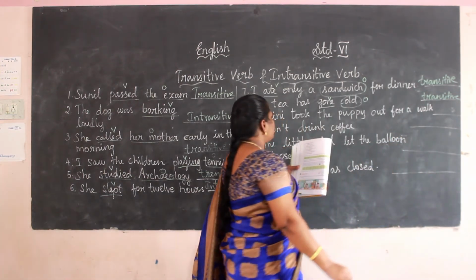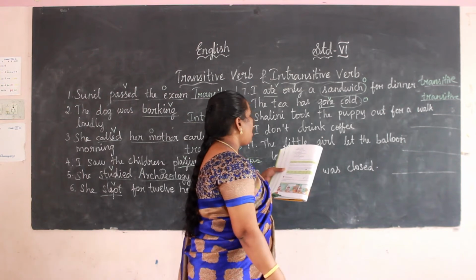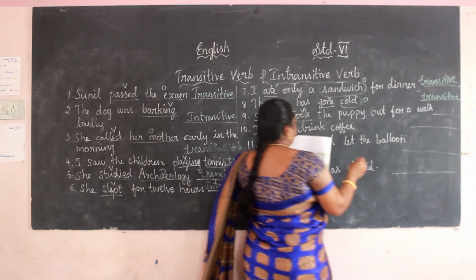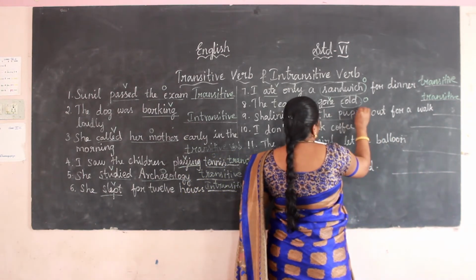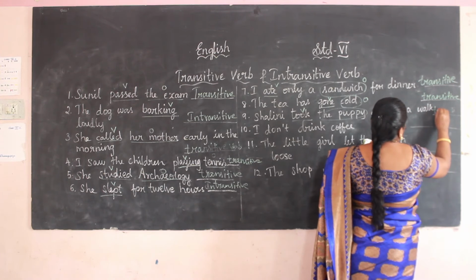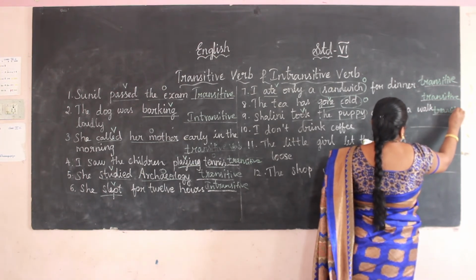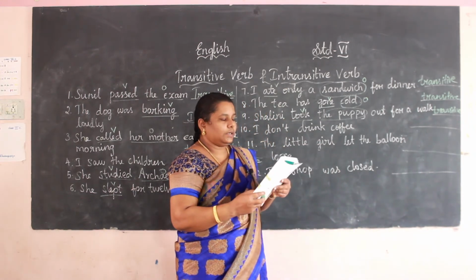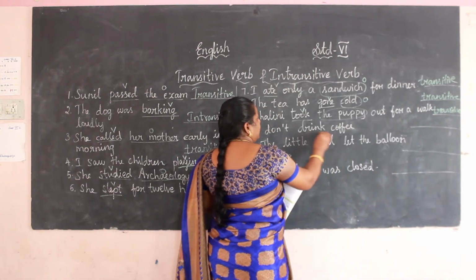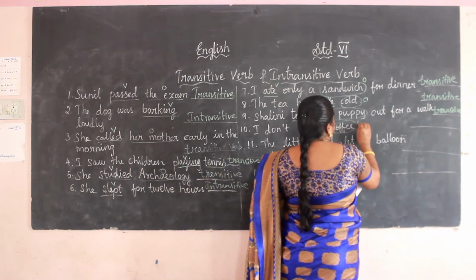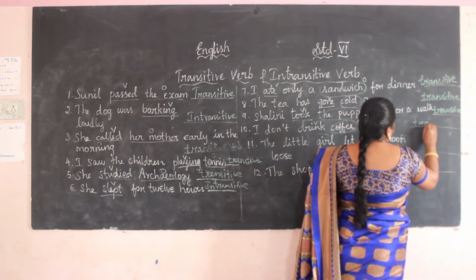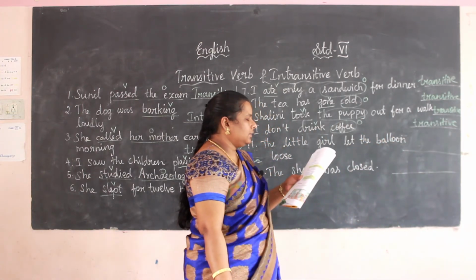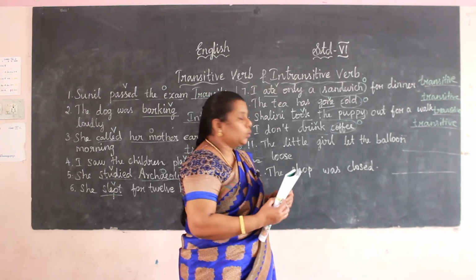And the next one, Shalini took the puppy out for a walk. So took is the verb here and the puppy is the object, so it is transitive. And next one, I don't drink coffee. Drink is the verb and coffee is the object, so it is transitive. Next one, the little girl let the balloon loose.